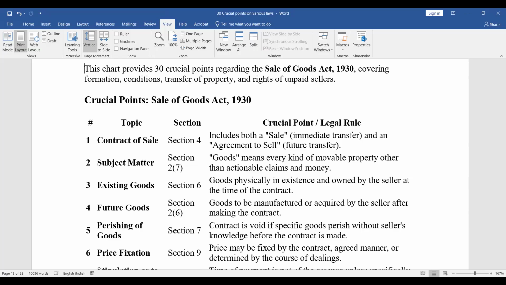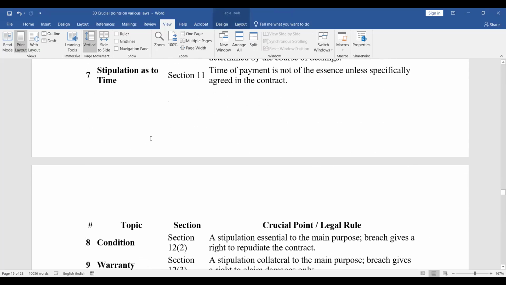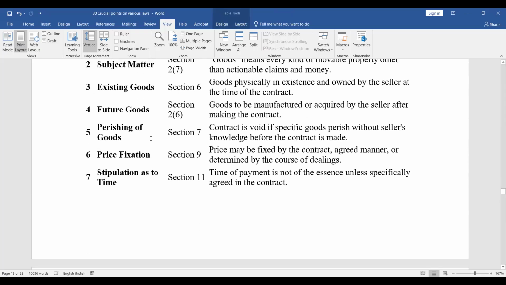Perishing of goods, Section 7. The contract is void if specific goods perish without the seller's knowledge before the contract is made. Price fixation, Section 9. Price may be fixed by the contract, in an agreed manner, or determined by the course of dealings. Stipulation as to time, Section 11. Time of payment is not of the essence unless specifically agreed in the contract.